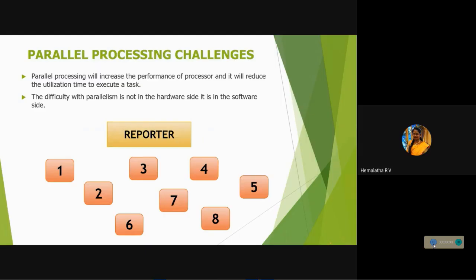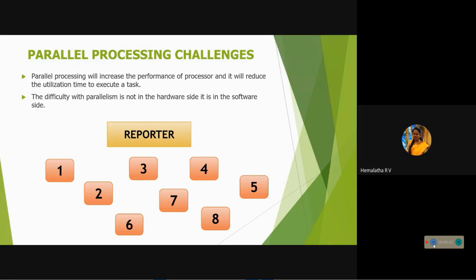Parallel processing challenges. Does everybody know what parallel processing is? Yes, executing multiple applications simultaneously. For example, take your computer or laptop, or even your mobile phone, which is one example of parallel processing. For example, on your laptop you are going to do three particular tasks by using your laptop, mobile, or computer.